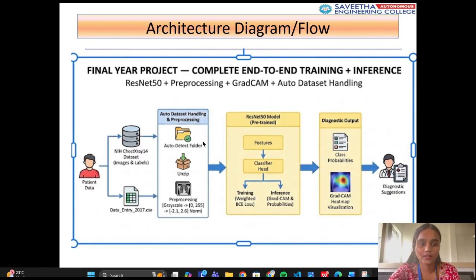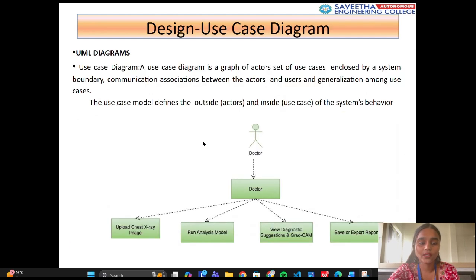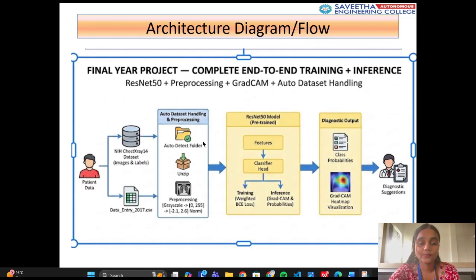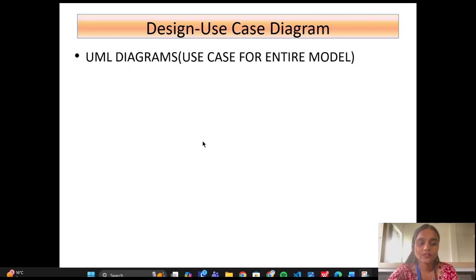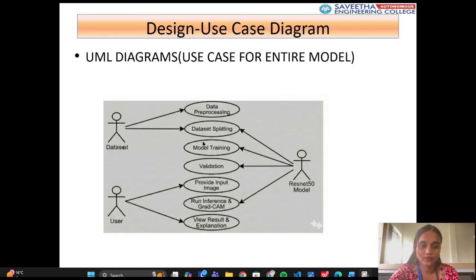Next, architecture and design. The architecture begins with the chest X-ray image as input. The image flows through the pre-processing layer, feature extraction using ResNet 50, the multi-label classification head, and the explainability module. The final output includes disease predictions, confidence scores, and visual explanation heat maps. UML diagrams such as use case and sequence diagrams were used to model the system transactions and workflows.